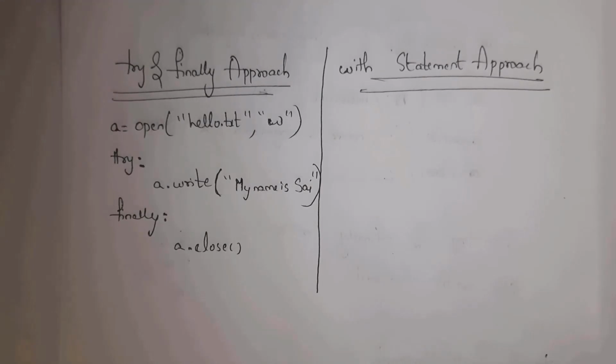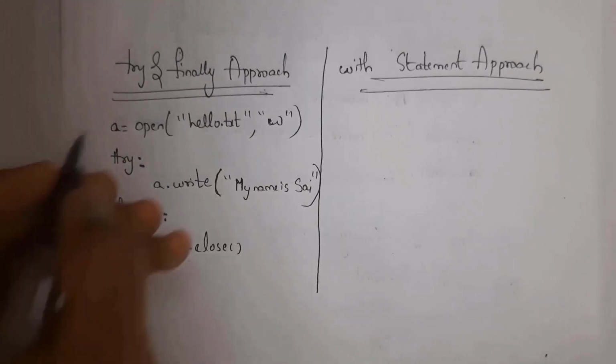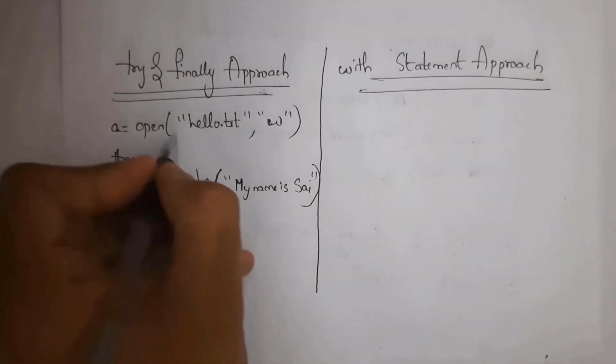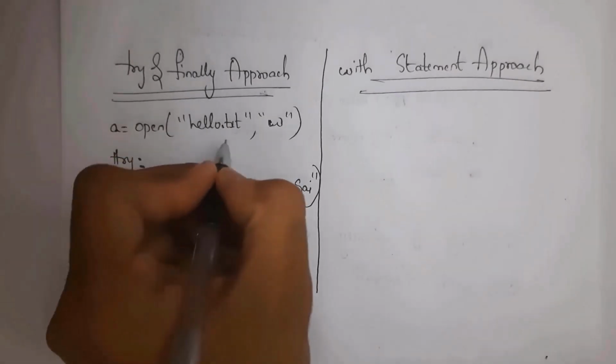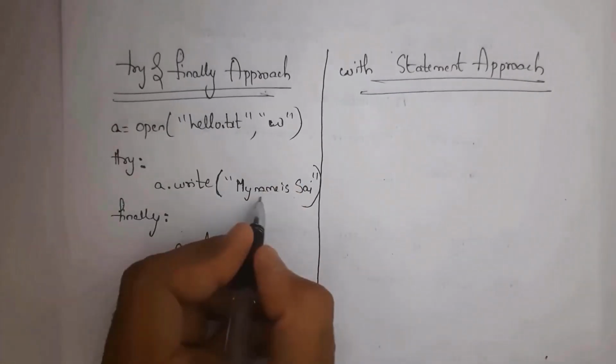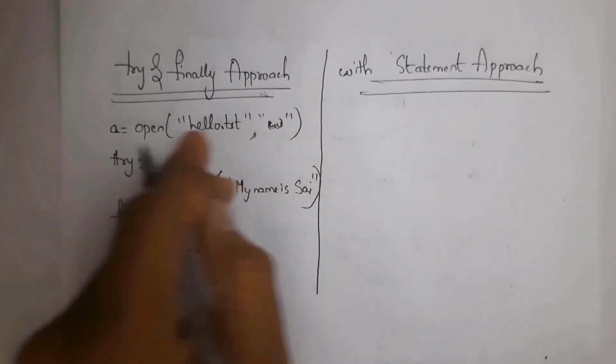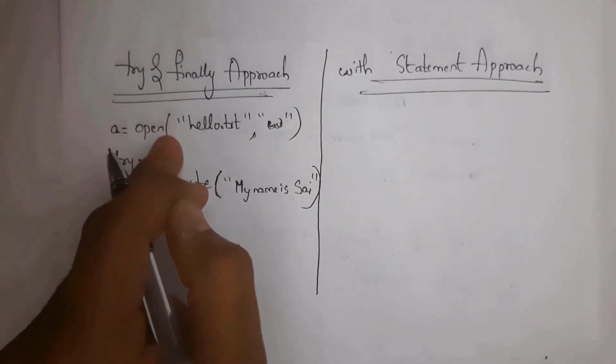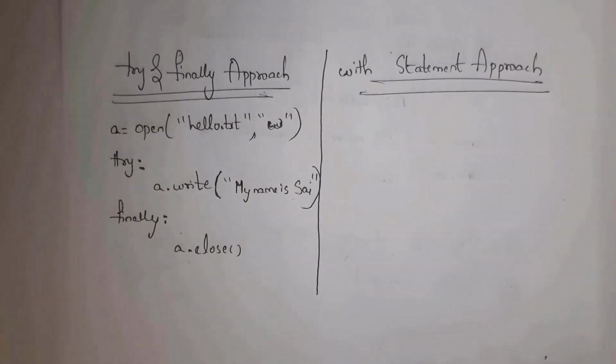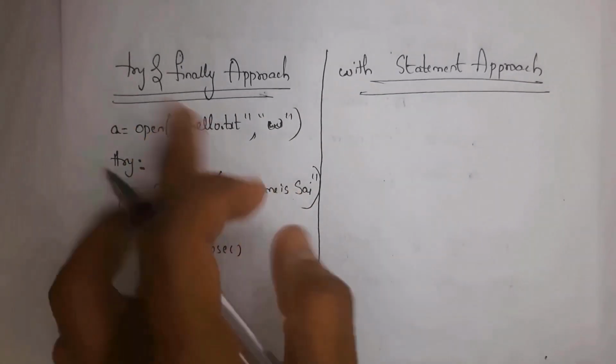Same example which I took before. I wrote here a = open. Inside the open function I wrote hello.txt in quotations, comma, w, because I want to add the text "My name is Sai" into my file hello.txt. So it opens this file in write mode. Whenever you run this line of code, it will open the file hello.txt in write mode. Now I want to add the text "My name is Sai" into my file.